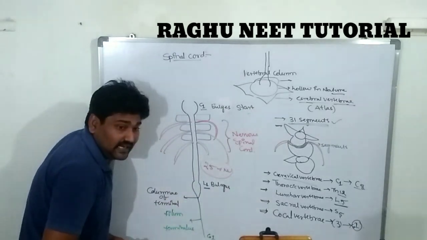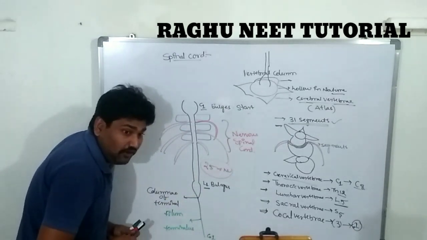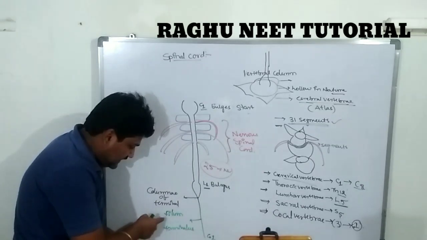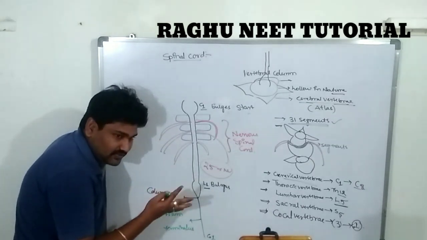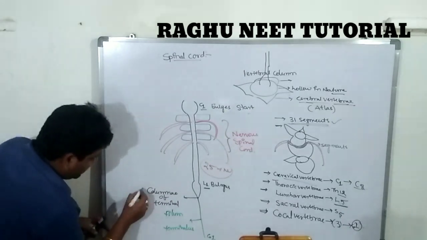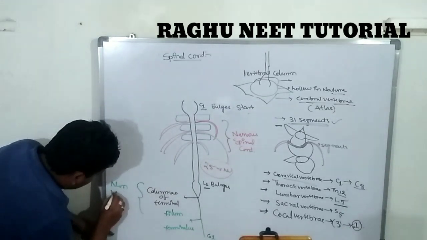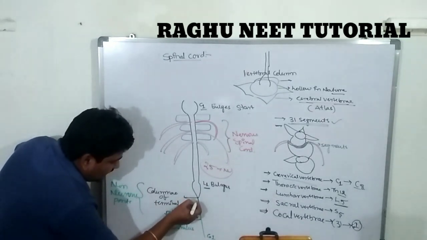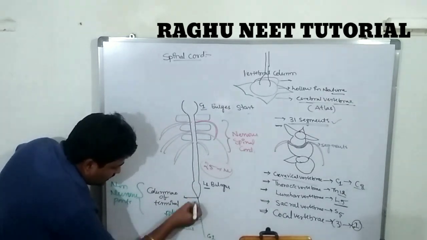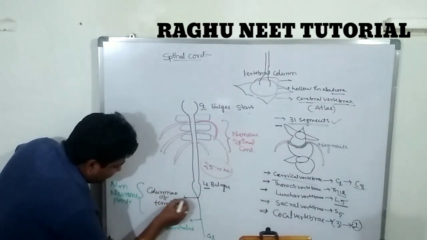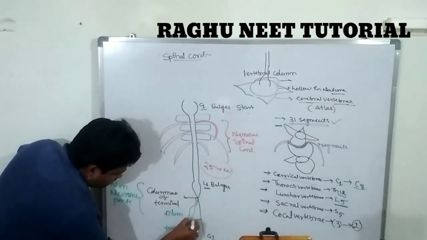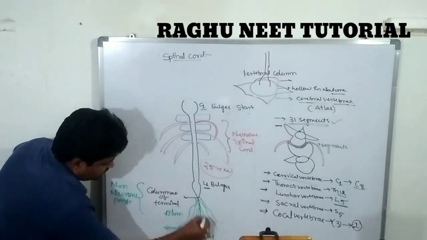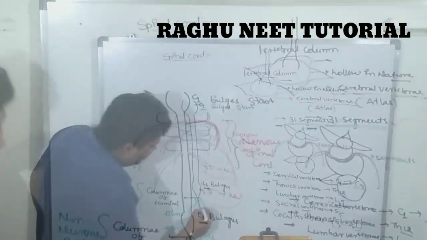It is a non-nervous part, completely empty. But nerves arise from the end of the conus terminalis.